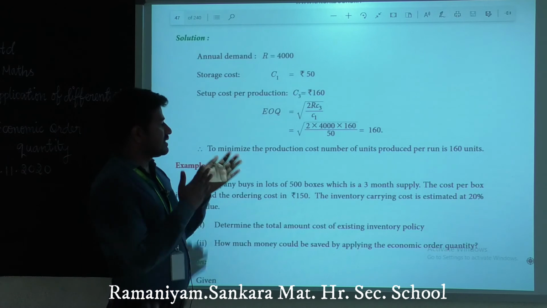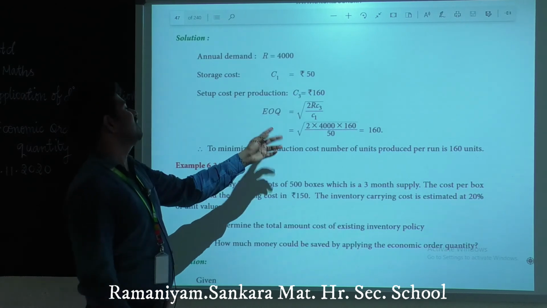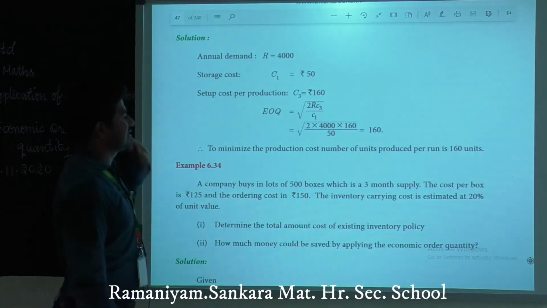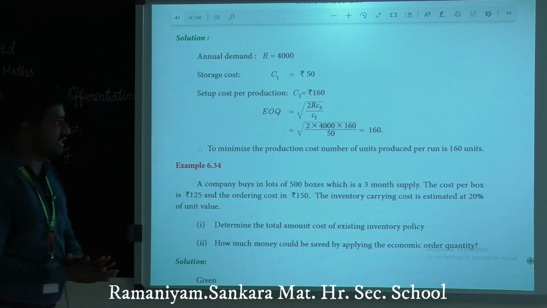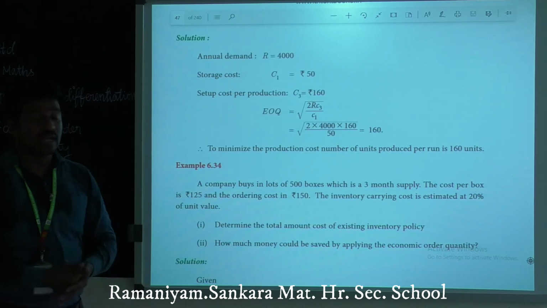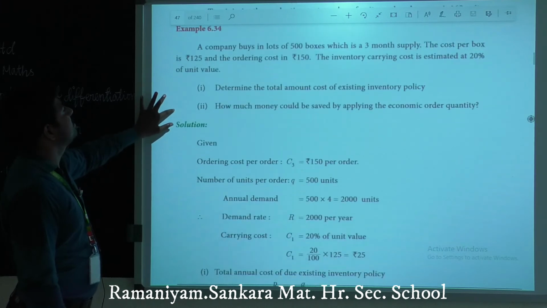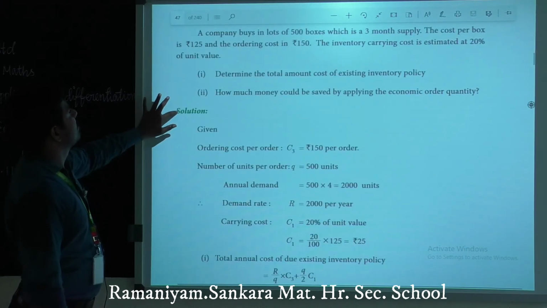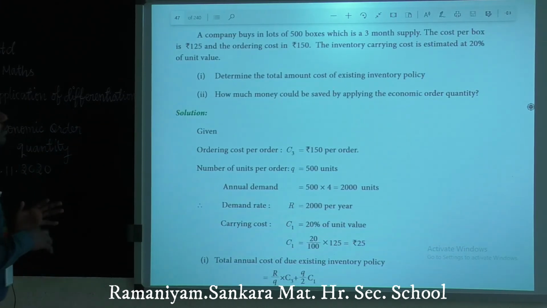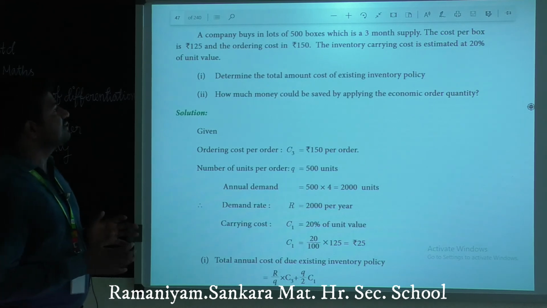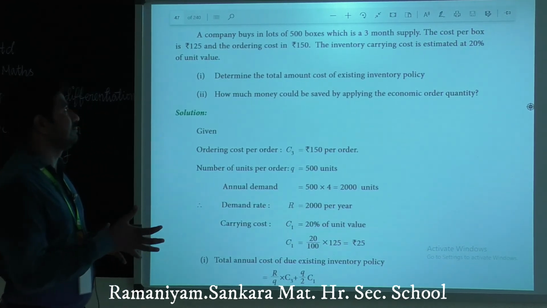Okay, we just write the EOQ formula, apply the values, and simplify that, and we will have the answer 160. That's all. Clear? Example 34. Here a company buys in lots of 500 boxes, which is a 3 months supply.